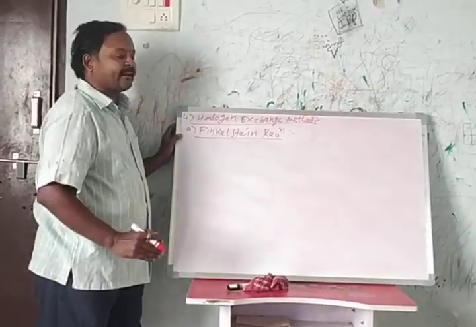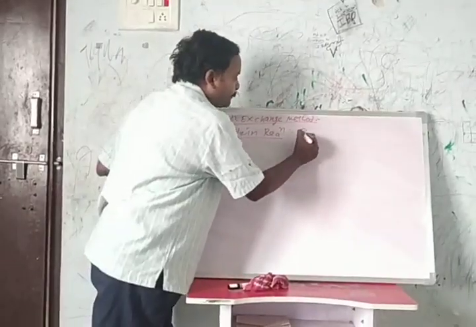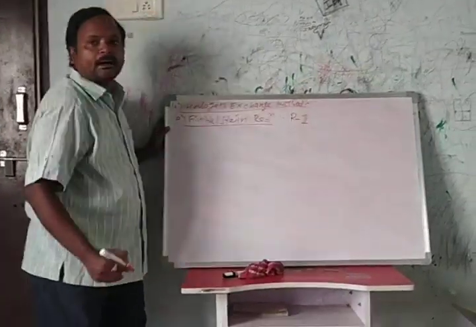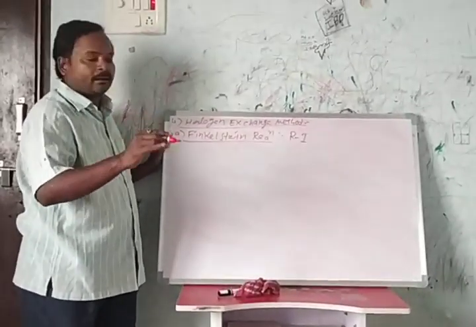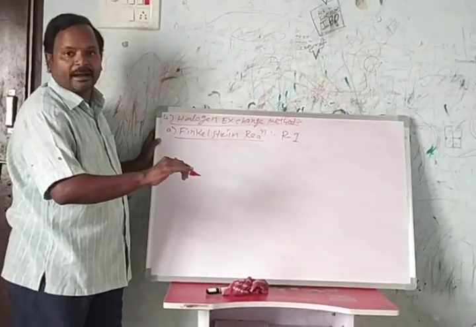By using this Finkelstein reaction, we prepare alkyl iodide from alkyl chloride and alkyl bromides.